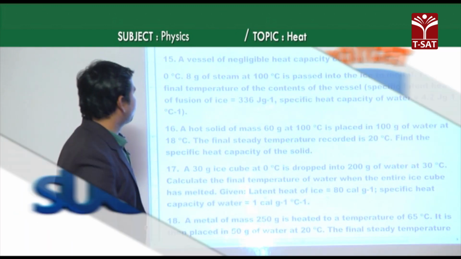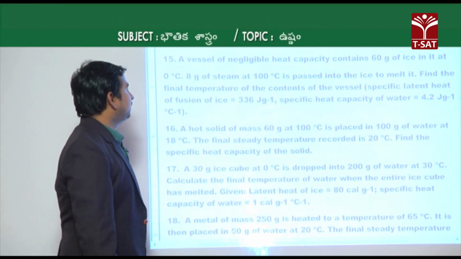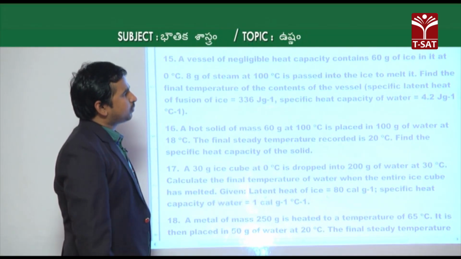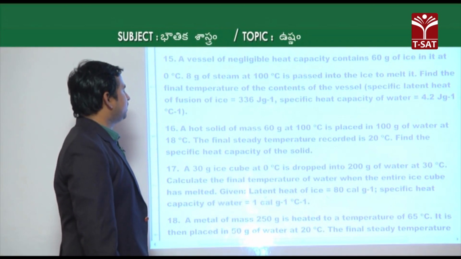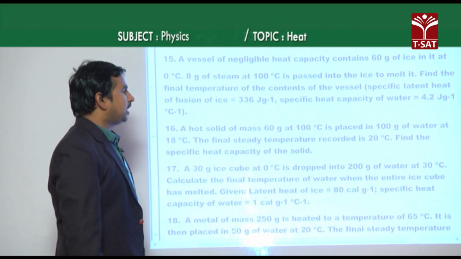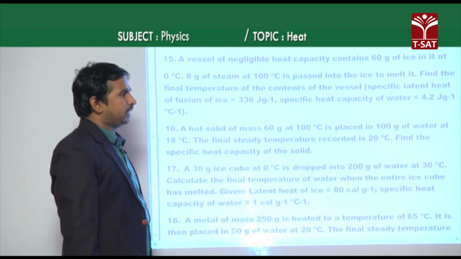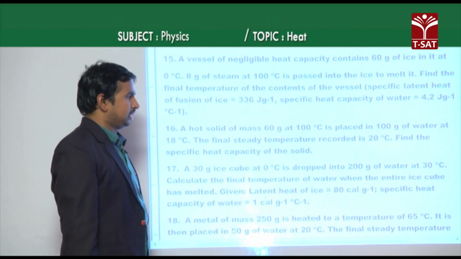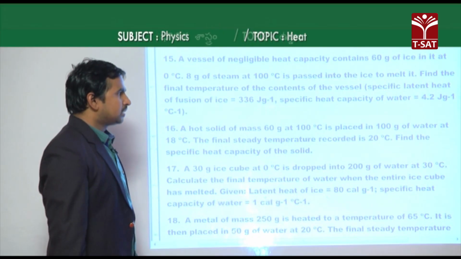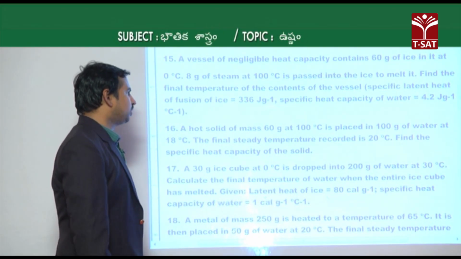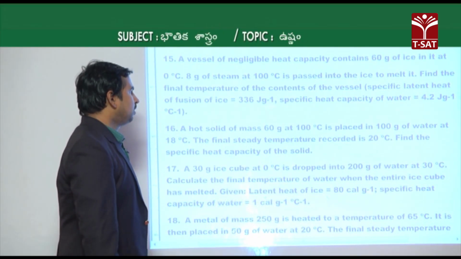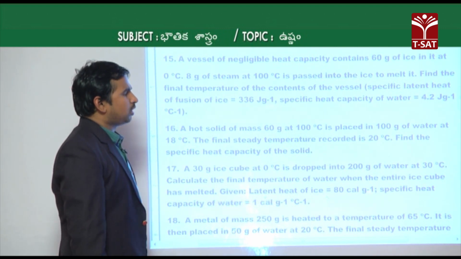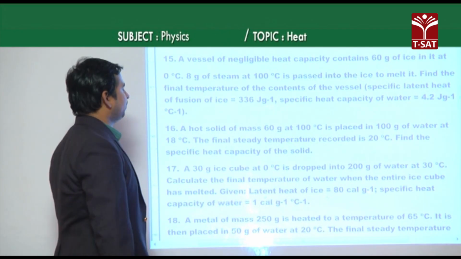Now, if you see the next one, which is the 15th one: given that a vessel of negligible heat capacity contains 60 grams of ice at 0 degrees Celsius, and 8 grams of steam at 100 degrees Celsius is passed into the ice to melt it. Then find the final temperature of the contents of the vessel. The given values are: specific latent heat of fusion of ice is 336 joule per gram, and specific heat capacity of water is 4.2 joule per gram degree Celsius.